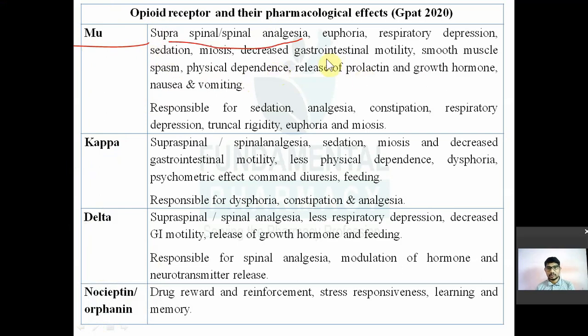The mu receptor is responsible for the euphoria and respiratory depression. Now what do you mean by euphoria? This mu receptor is responsible for analgesia in the spinal and supraspinal region. After that, it also causes euphoria and respiratory depression.